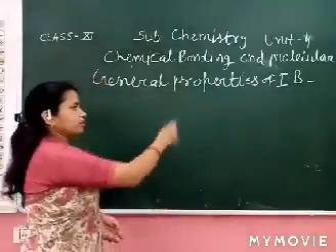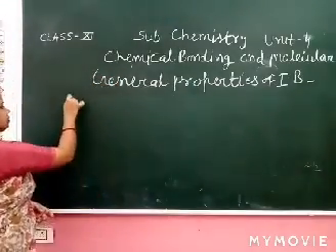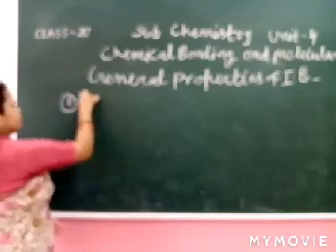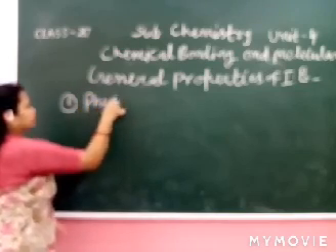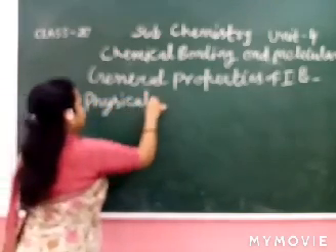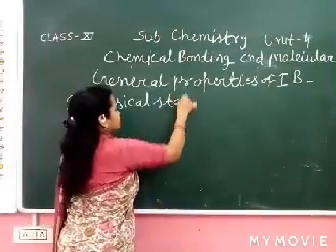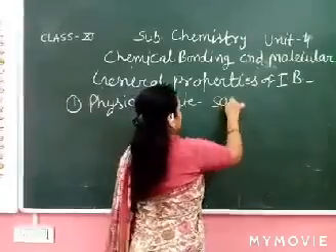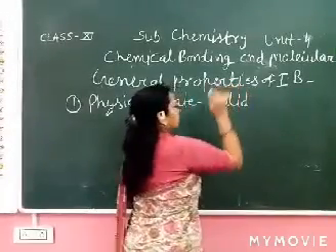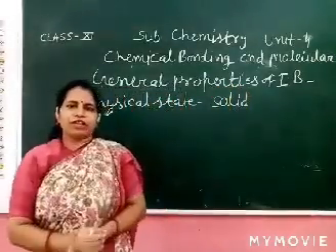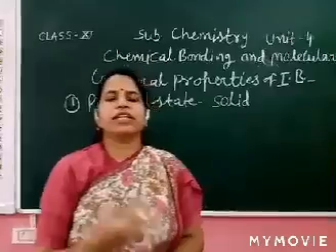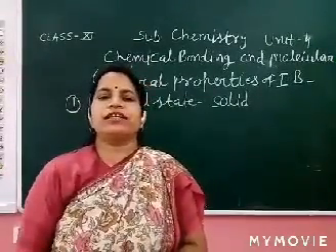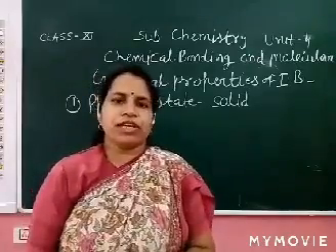In comparison with the covalent bond, you have to write down the points in columns. First, physical state. Solid, like NaCl. NaCl is an ionic compound. Solid: KCl, magnesium chloride, cesium chloride, beryllium chloride.